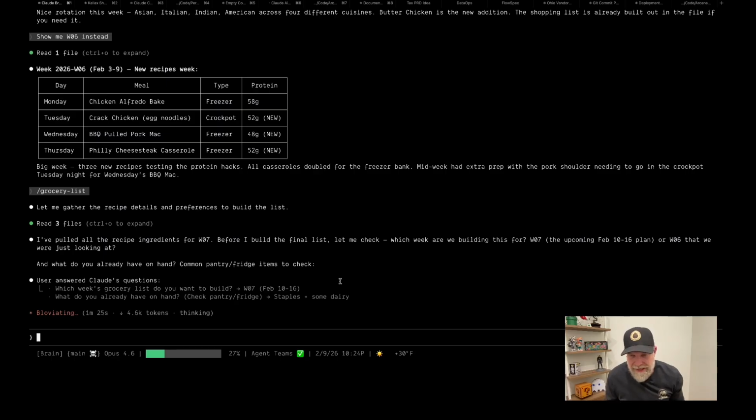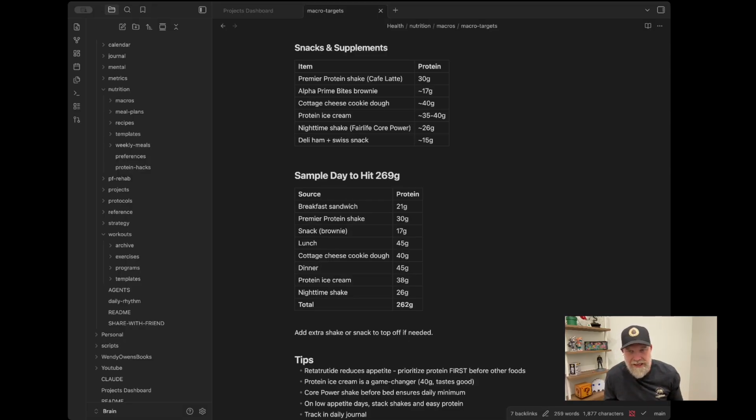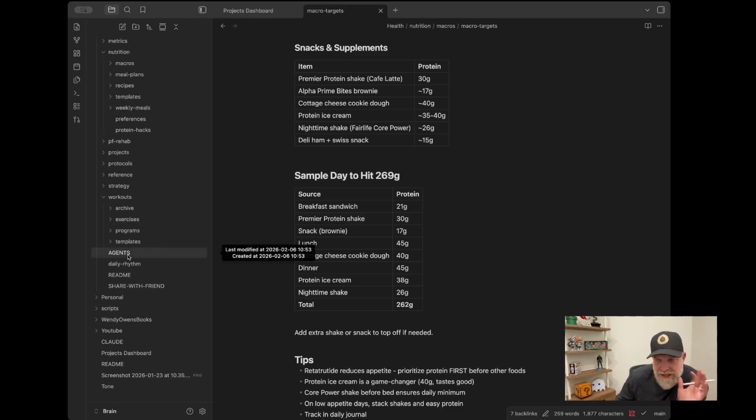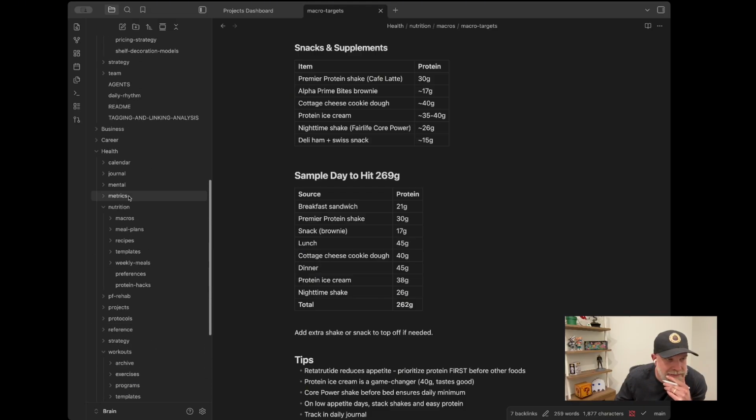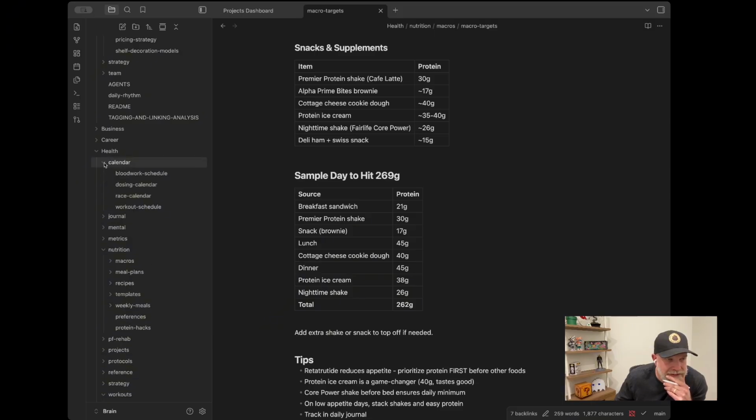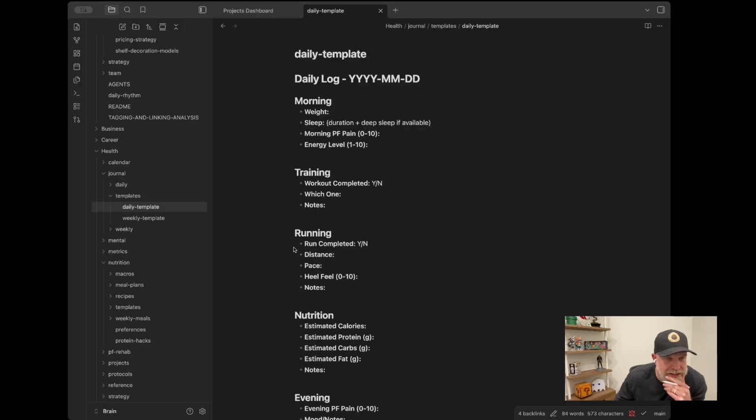Well, while we're waiting, I can also show you. Let's flip over to Obsidian real quick. The nice part here is, again, all of this is just simple Markdown files. So Claude is able to come in here, open them, read them. I have a calendar in here, journals with templates. We can look at the template.